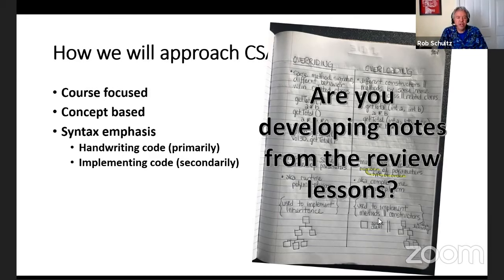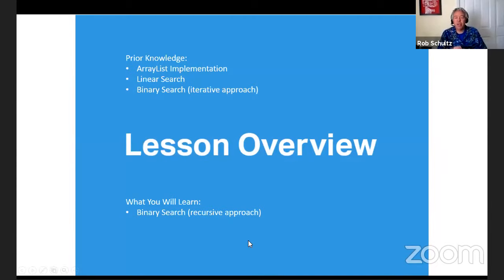So let's move on to today's lesson. Today we're looking at binary search, and specifically the recursive approach. As prior knowledge, we've already talked briefly about ArrayList and ArrayList implementation. If you aren't comfortable with ArrayLists, you might want to go back and rewatch those videos. It's also helpful if you have an idea of the iterative approach to linear search and binary search, so we're going to look at both of those as well. But eventually we will get to the recursive approach to binary search, because that's the main point of today's lesson.